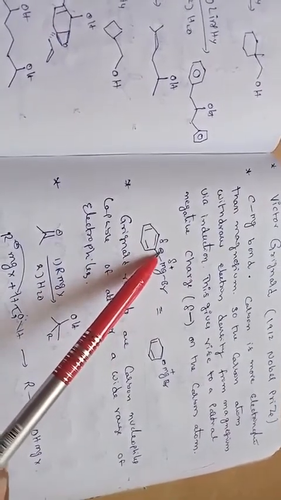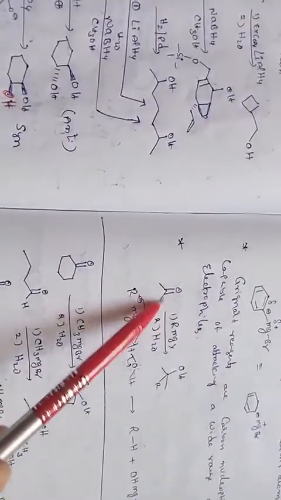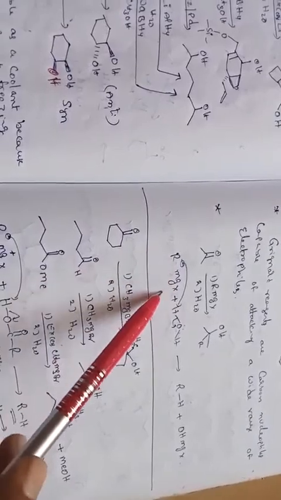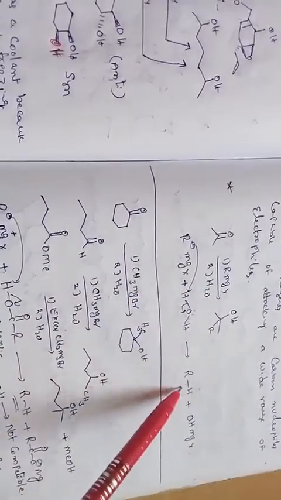For example, in phenyl magnesium bromide, phenyl gets the negative charge. That's why Grignard reagents are carbon nucleophiles capable of attacking a wide range of electrophiles. For example, this is very important: a carbonyl such as acetone reacting with RMgX followed by hydrolysis forms a tertiary alcohol. So it follows like this. RMgX can also react with water, abstract the proton, and form alkanes.